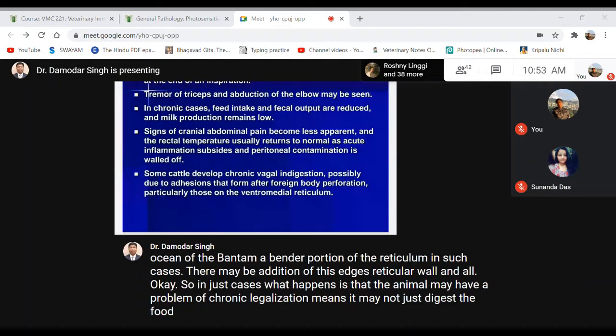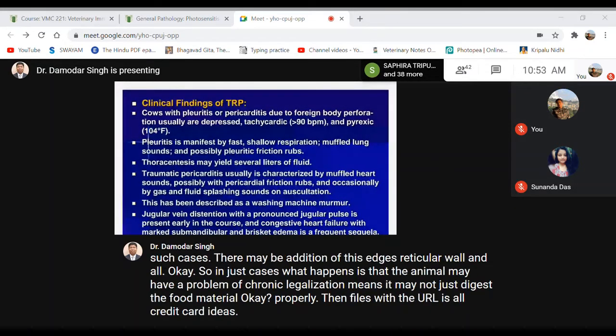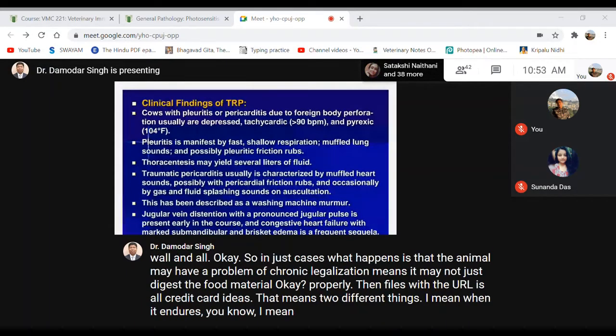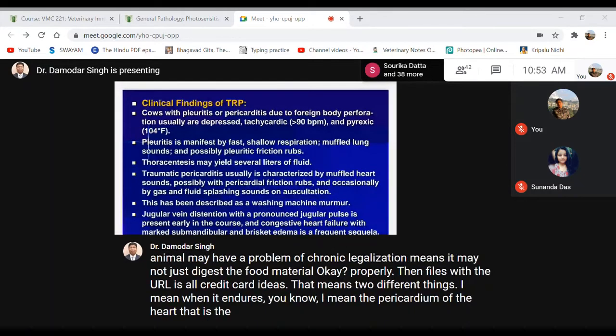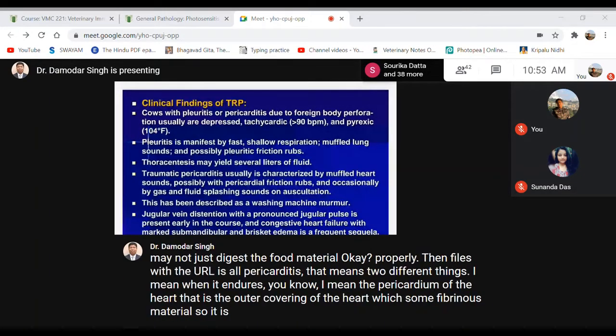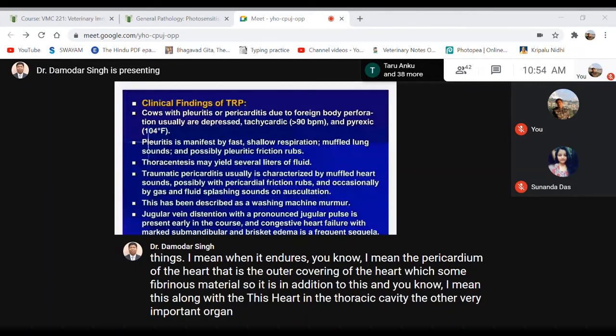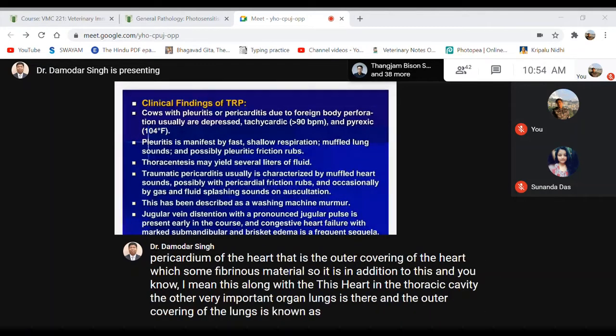Then cows with pleuritis or pericarditis, which are two different things. When the pericardium of the heart, the outer covering of the heart, is injured with some fibrinous material, it is adjacent to the other very important organ in the thoracic cavity, the lungs, and the outer covering of the lungs is known as the pleura, right?